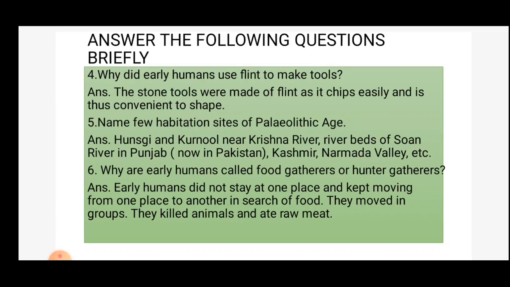Sixth question is, why are early humans called food gatherers or hunter gatherers? Answer is, early humans did not stay at one place and kept moving from one place to another in search of food. They moved in groups. They killed animals and ate raw meat. That is the reason they were called food gatherers or hunter gatherers.